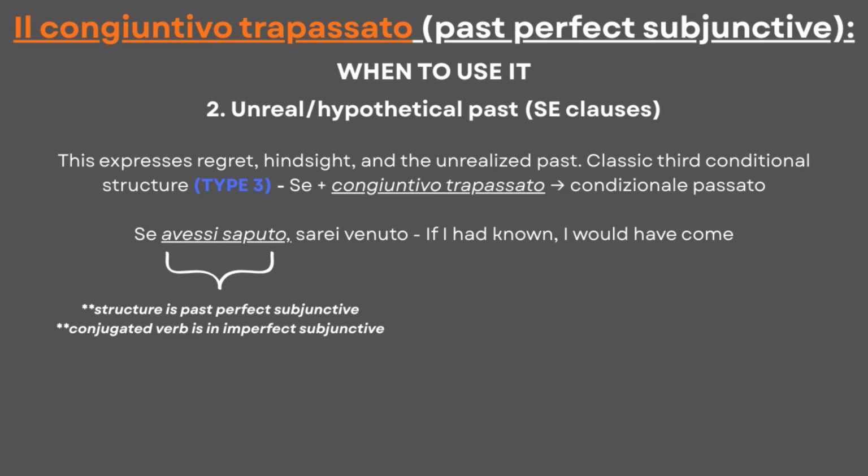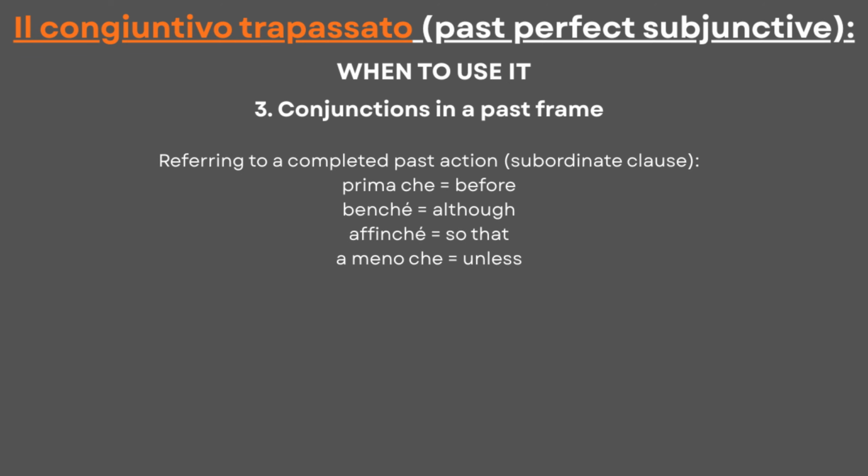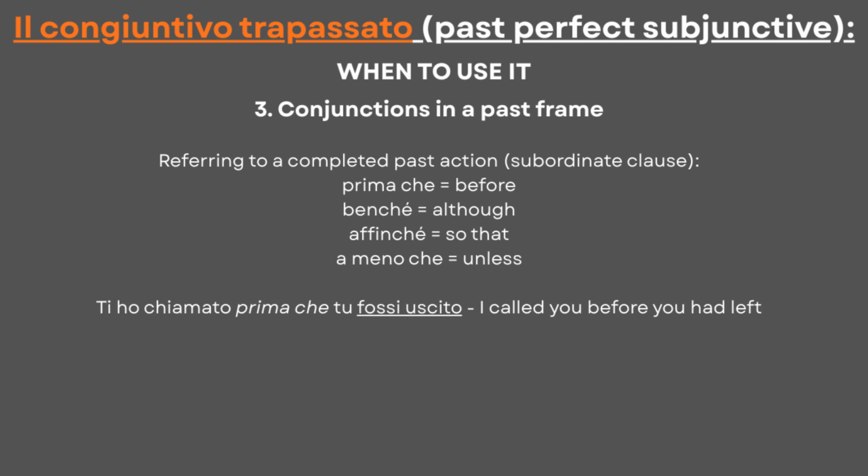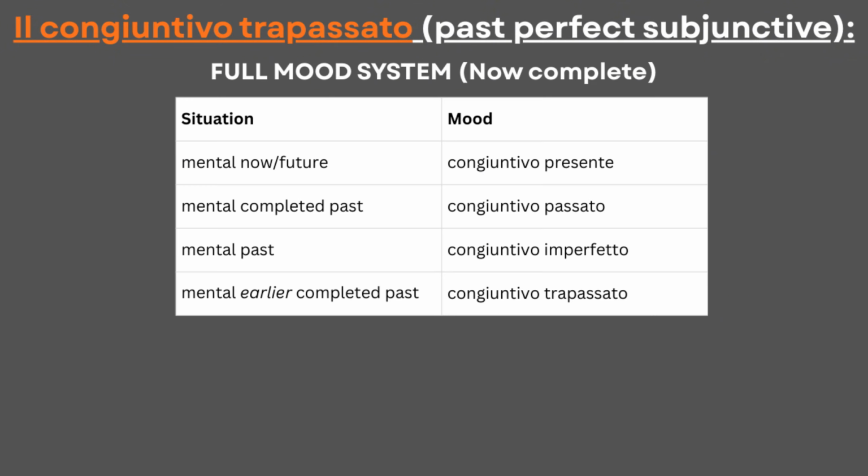At last, the mood can also come after conjunctions in a past frame, because they create a subordinate clause that refers to a completed past action, like prima che, benché, affinché, a meno che. An example is ti ho chiamato prima che tu fossi uscito. Even so, when comparing the mood to previous subjunctives, we see that it's about a mental, earlier, completed past, so that's how the mood really works.